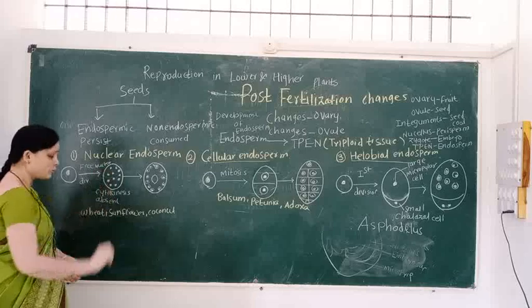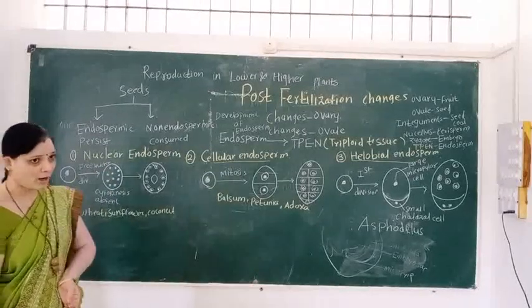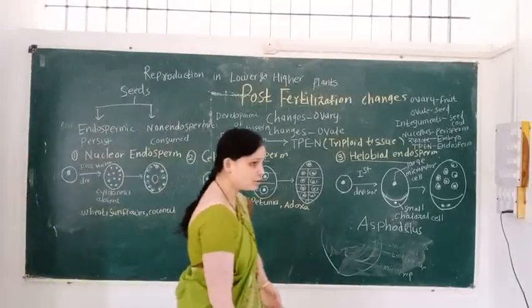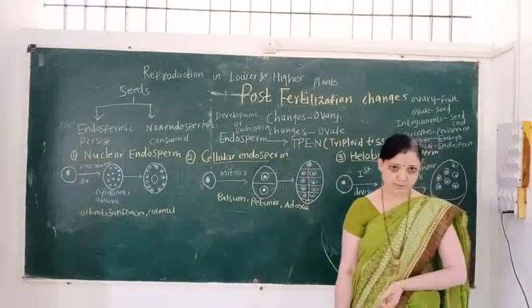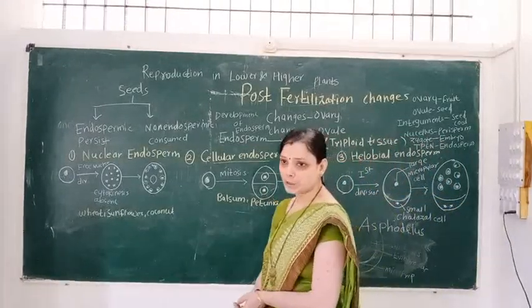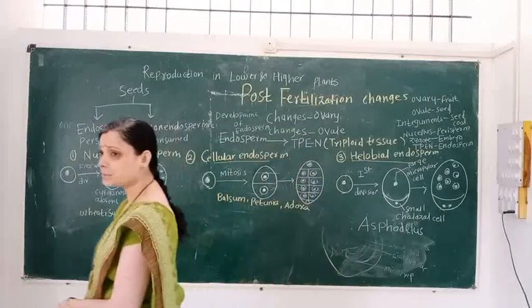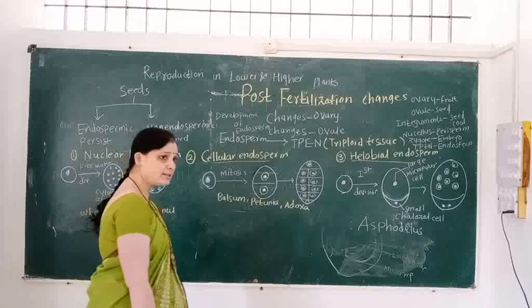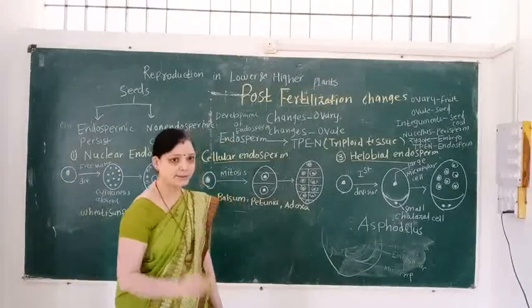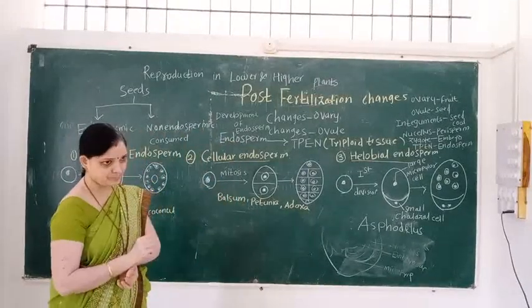Nuclear endosperm. How is this type of endosperm developed? You know two terms. The first term is karyokinesis, and the second term is cytokinesis.